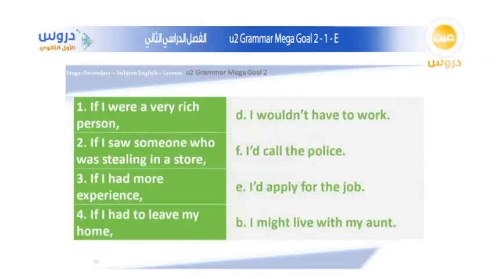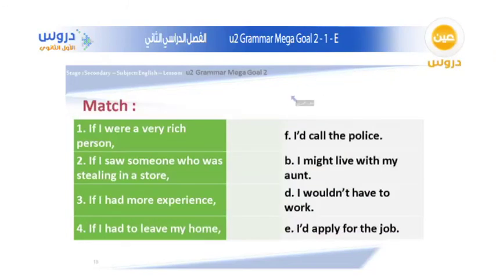So the first one says, if I were a very rich person, if I saw someone who was stealing in a store, if I had more experience, if I had to leave my home. And these are the if clause examples, and here we have the main clause sentences. Let's read them. I would call the police, I might live with my aunt, I wouldn't have to work, I'd apply for the job. Okay, so let's begin with number 1.